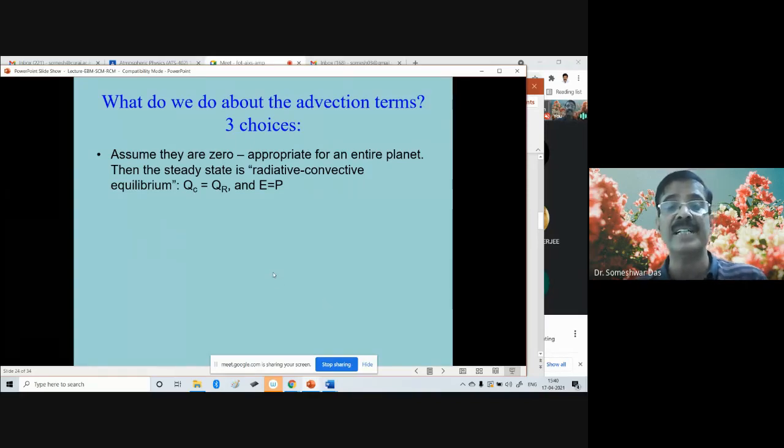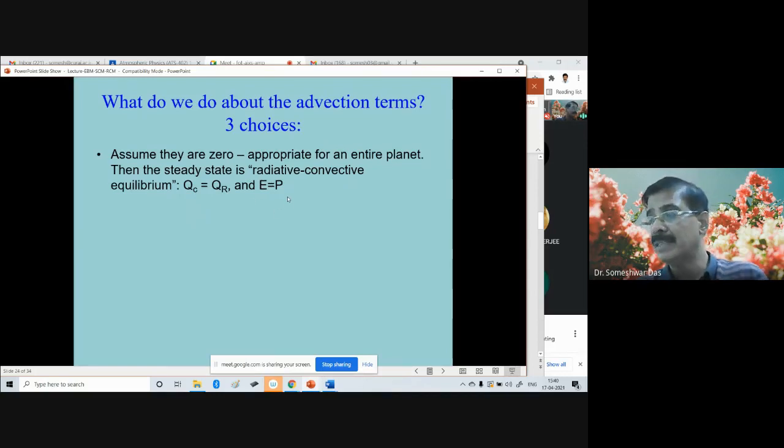Then the steady state is radiative convective equilibrium. That is QC is equal to QR. Whatever is the radiative heating is balanced by the convective heating. And that's why it can also be called a radiative convective model. Or E is equal to P, that is evaporation is equal to precipitation.